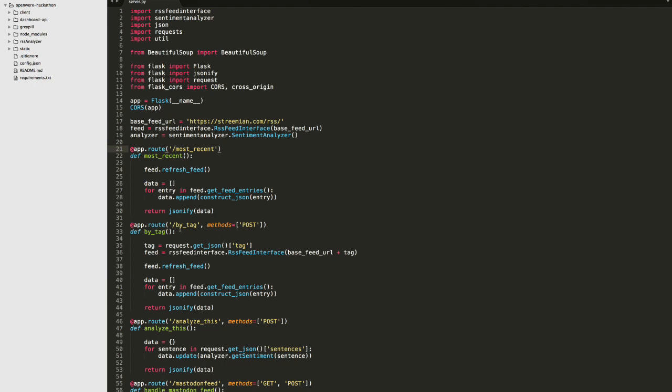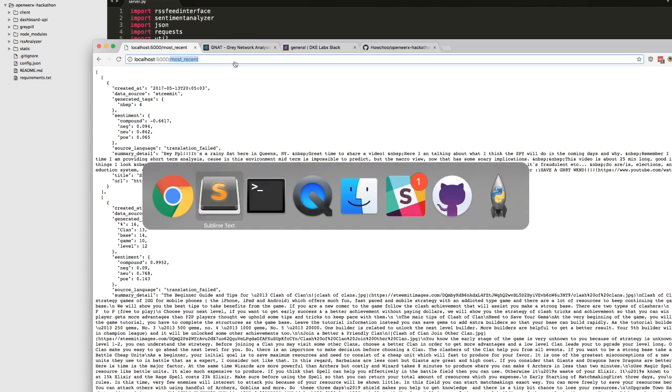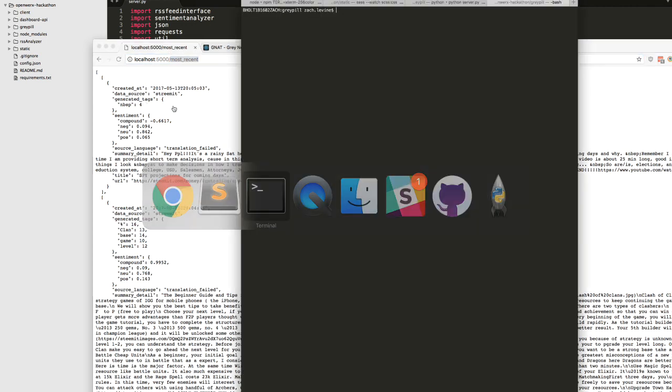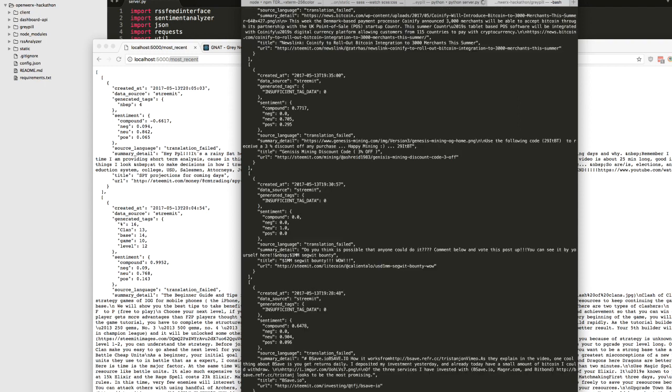We also have a way to search through this network by tag based on the tags that we generate, and I'll demonstrate that here with a simple curl request. And you can see here we have the same set of data, or normalized I should say. It's one of the beauties of the RESTful API that it's able to pull content from many different sources and normalize it in a way that our front end can process it and simplify it for the user.